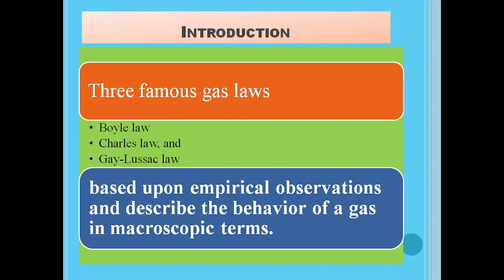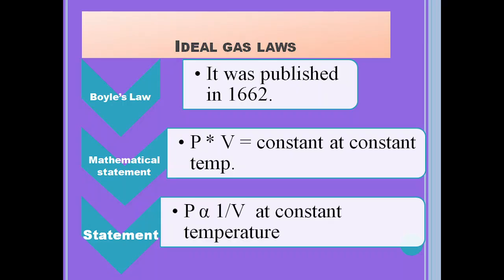If we consider a certain gas, it has pressure, volume and temperature. The relation between these variables, or how the gas will behave if one variable changes with respect to another, is described by these three laws: Boyle's law, Charles' law and Gay-Lussac law.